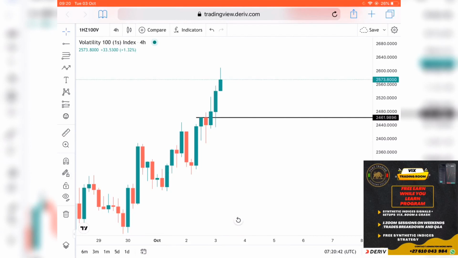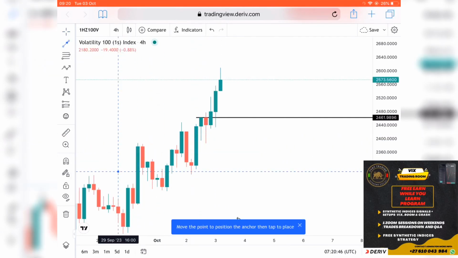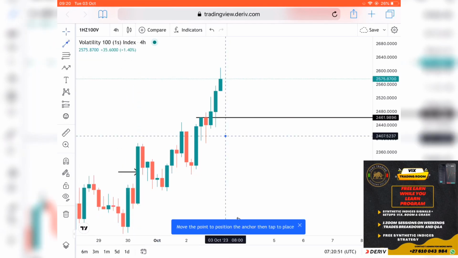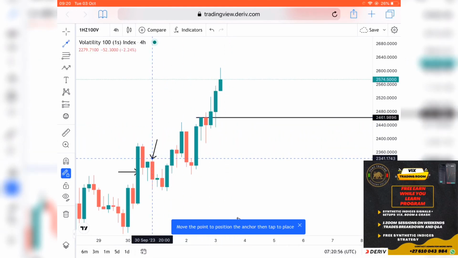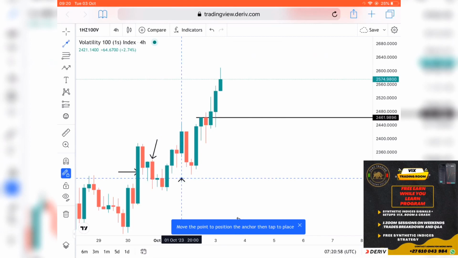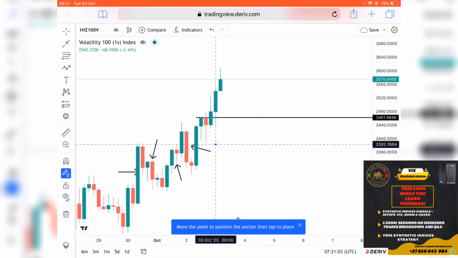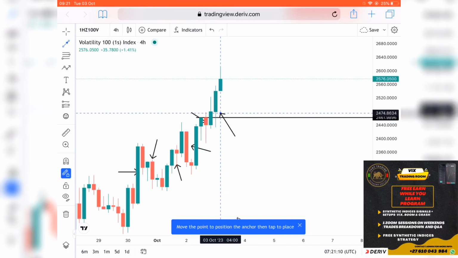If you're buying and selling every push, this push to the upside you're buying it, then this push to the downside you're selling it, then this push to the upside you're buying it, and this push to the downside you're selling it, then you're going to get caught when a push like this doesn't go down, it just reverses and pushes up, and then you start losing all the money that you made. So stop making those mistakes.